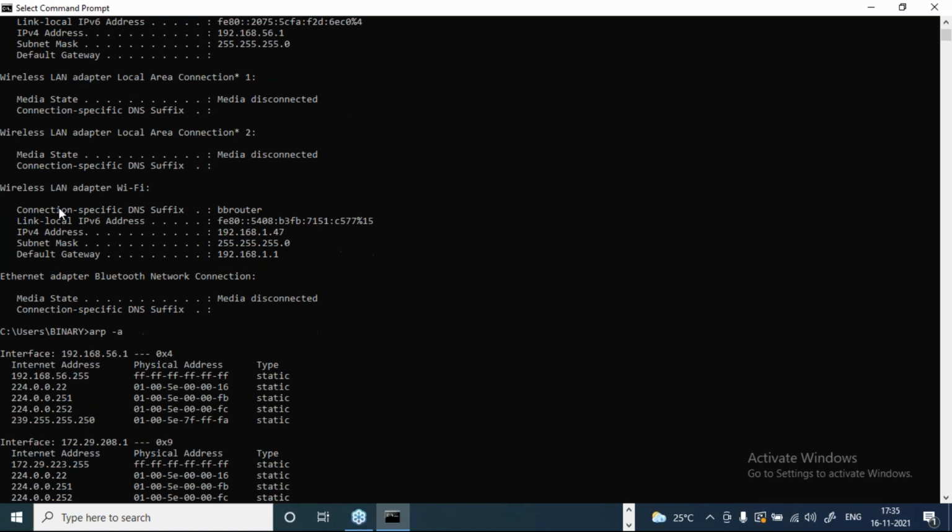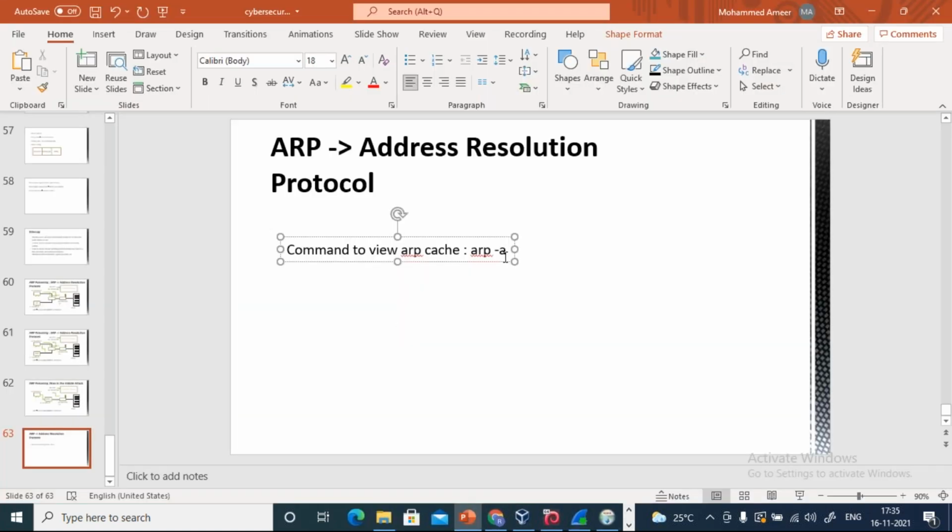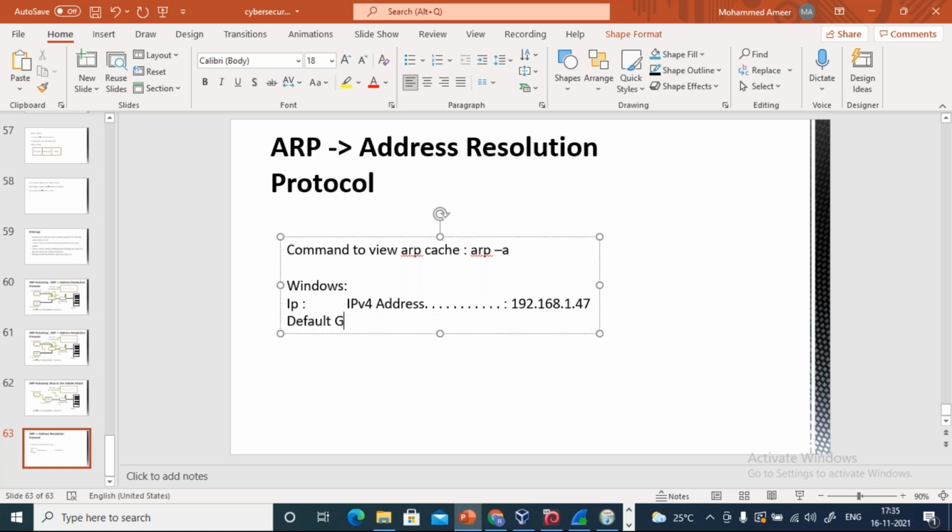Which I have connected to a Wi-Fi connection. So this is my IP address. Let me just copy this. For Windows, IP address is this. Okay. And the default gateway. You can write default DG also.